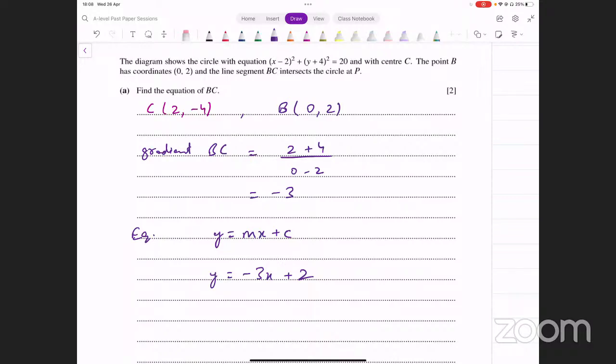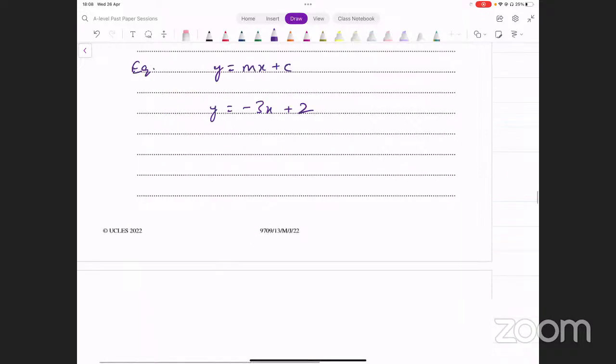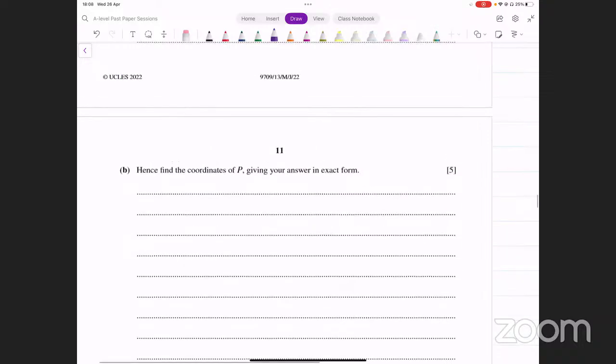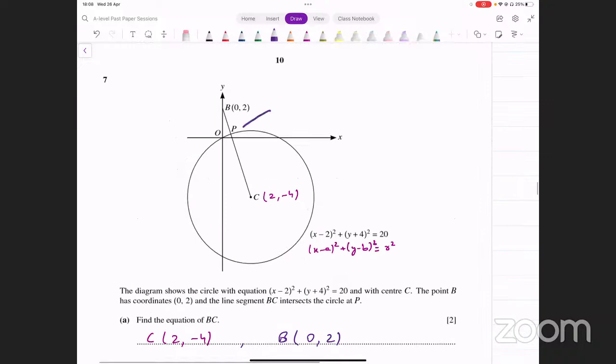All right. Okay, let's move on. That was part A. Part B says, hence find the coordinates of P, giving your answer in exact form. Okay, coordinates of P. This is the point P. Its coordinates figure out करना. Now, how would you describe the point P? P is actually the point of intersection of the circle and the line BC. तो दोनों की equations आपके पास हैं. आपके पास circle की भी equation है, line की भी equation है. You can just solve them simultaneously, and that is going to give you the coordinates of the point P.